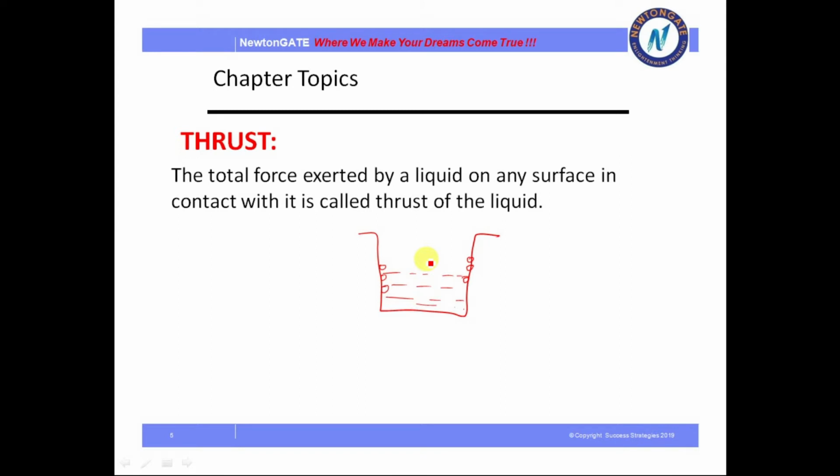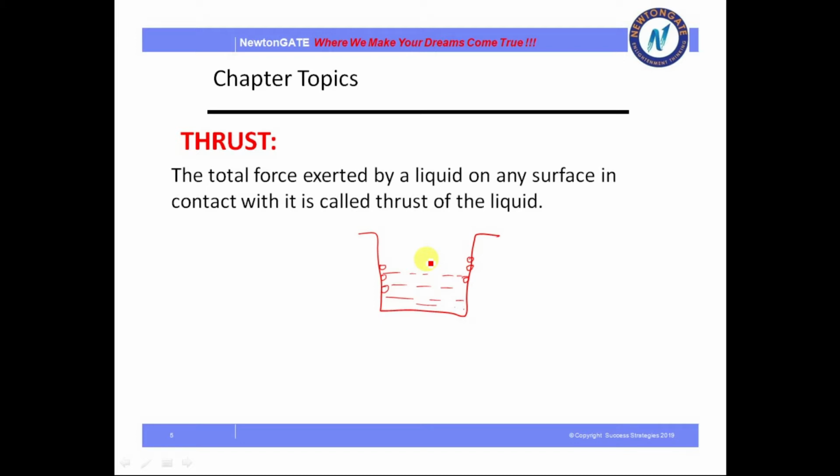In previous classes you may have seen this. So this is called thrust, the total force exerted by a liquid on any surface in contact with it. In this case the container is in contact with the liquid.